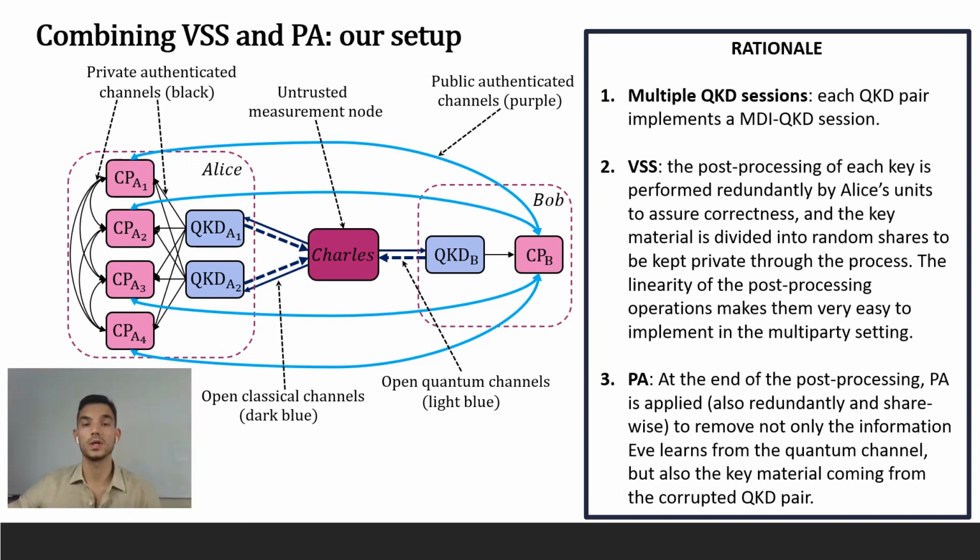This trusted party, which ultimately could be Alice herself, only needs to select a single copy of each share by applying majority voting, and then XOR all the resulting shares together. Crucially, the fact that each share has been post-processed by a majority of honest units guarantees that this procedure outputs a correct final key, okay?